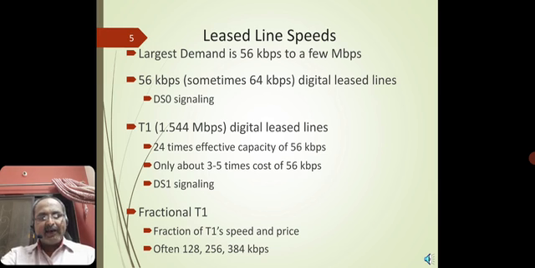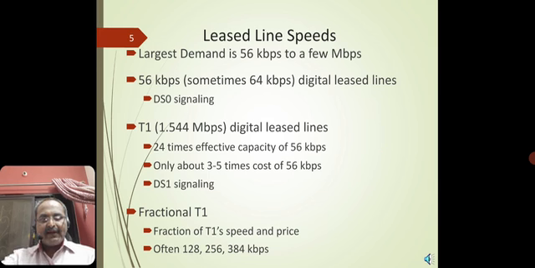This means that of course you are getting a dedicated kind of lease line, but within the channelization of this T1 line, they have many more customers to be accommodated. So here it is 24 times the effective capacity of 56 kbps. This T1 line can be used to provide channelization for 24 organizational needs. And I'm talking about somewhere in the 1980s, where frequency at the time was a constraint for transmission.